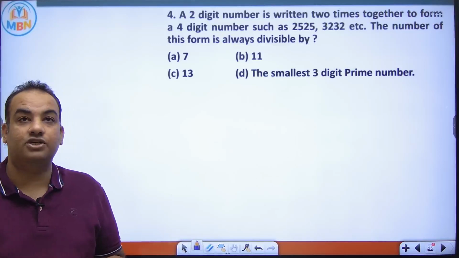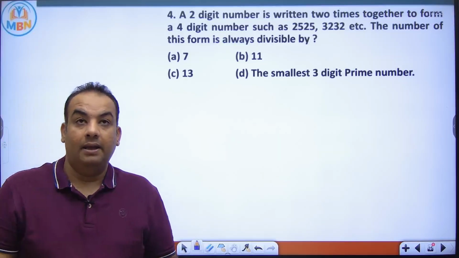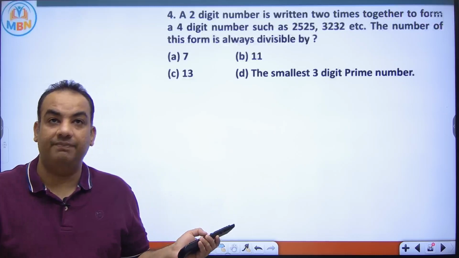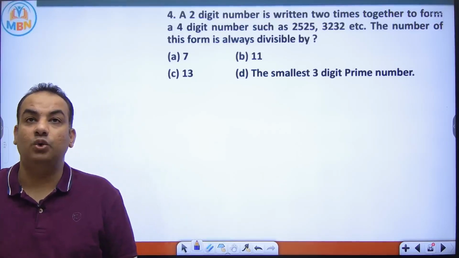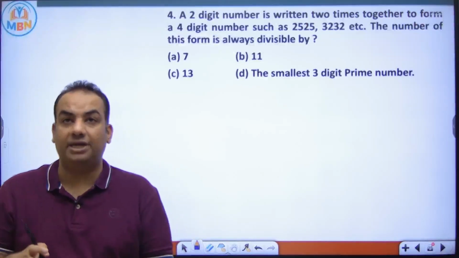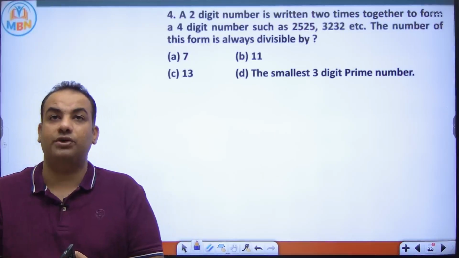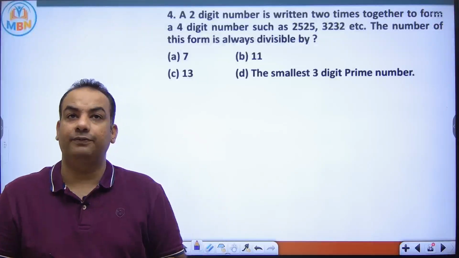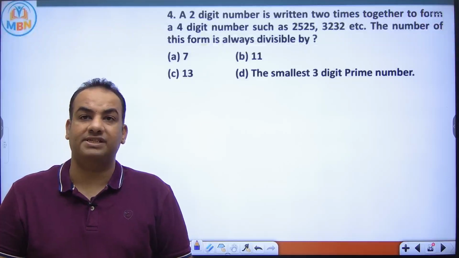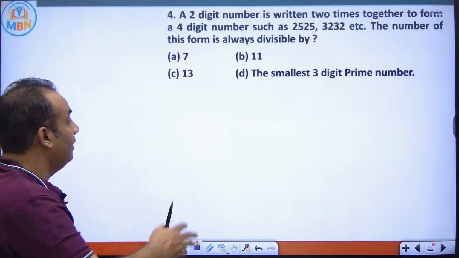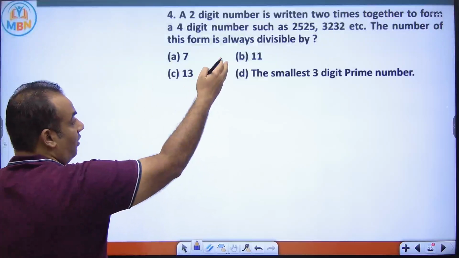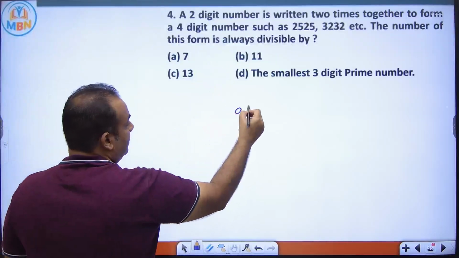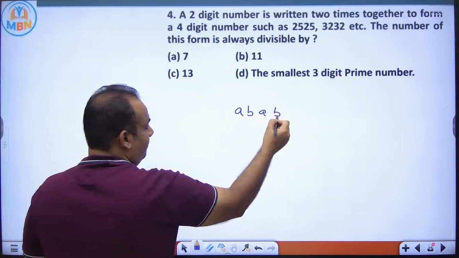Now see the next question. The answer for the previous question was D. The next question is: a 2-digit number is written 2 times together to form a 4-digit number, such as 2525 or 3232. A number of this form is always divisible by what? There is a 4-digit number, but 2 digits are repeated 2 times.